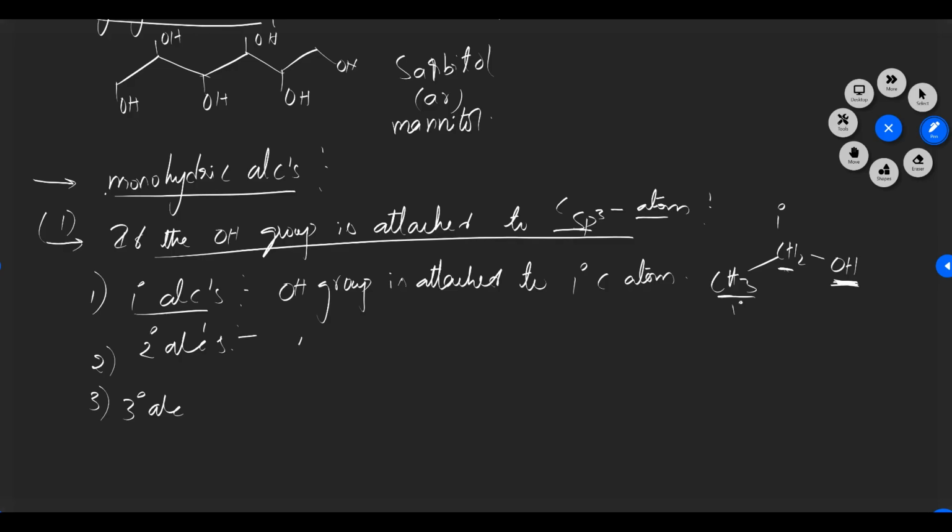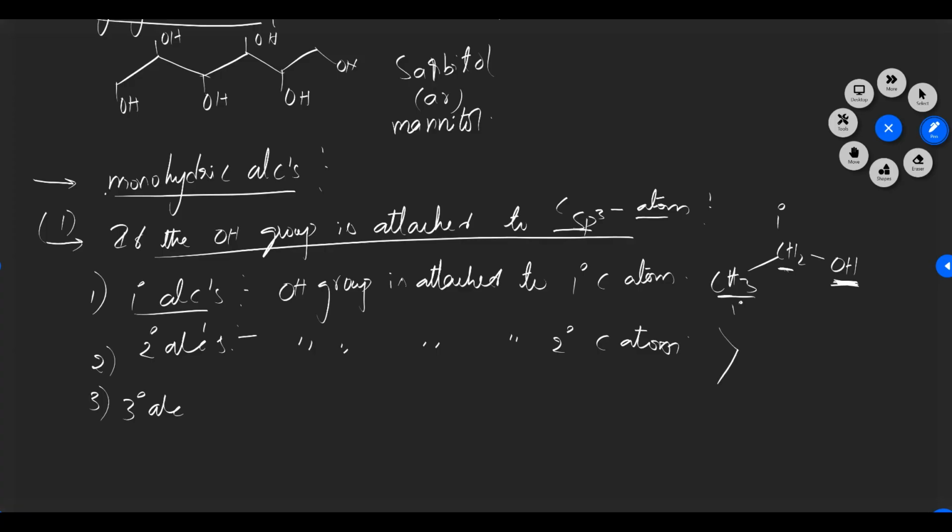Now the second one is where the OH group is attached to a secondary carbon atom. What is the meaning of secondary carbon? A carbon attached to two more carbons is called a secondary carbon. If an OH group is attached to that secondary carbon, we call those molecules secondary alcohols.